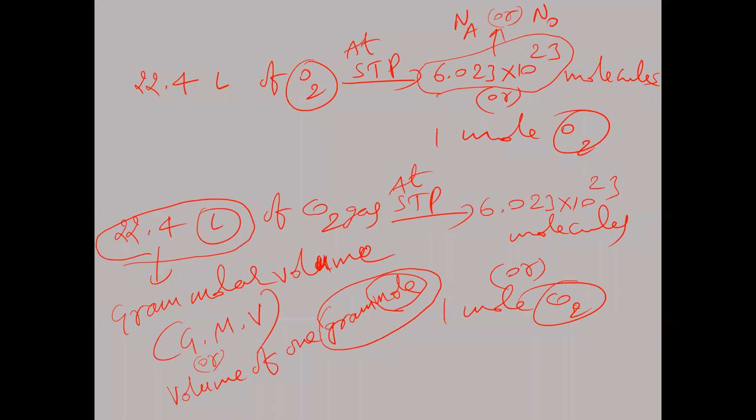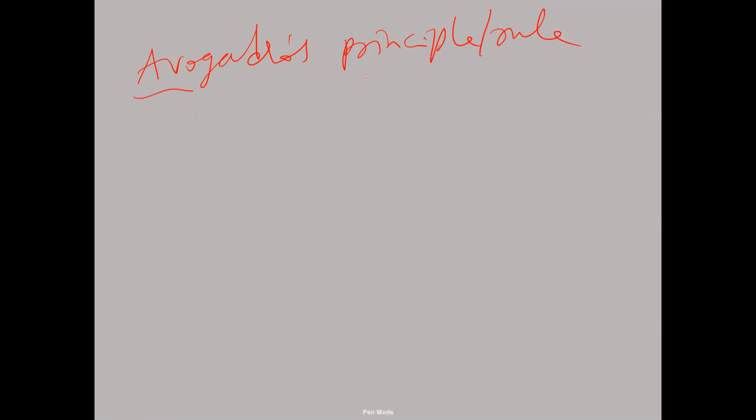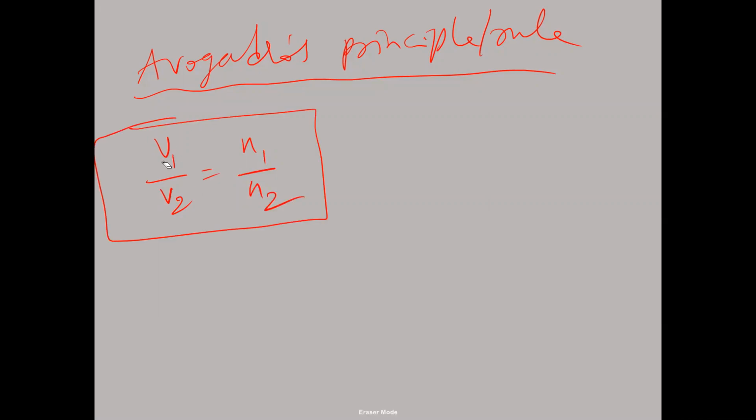Okay, so now it is about Avogadro's principle, or rule. According to this, the equation we understand is V1 by V2 is equal to n1 by n2. That means volume V1 by V2 is equal to n1 by n2. The same thing we can also take as V1 by V2 is equal to capital N1 by capital N2.